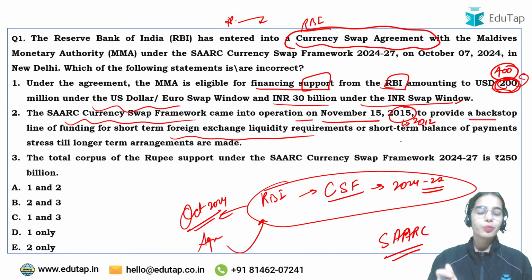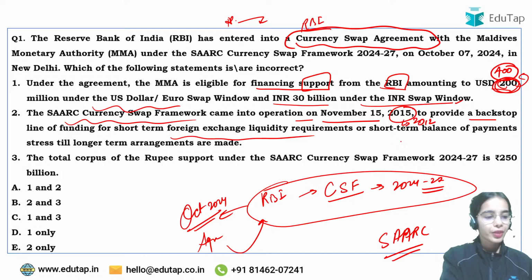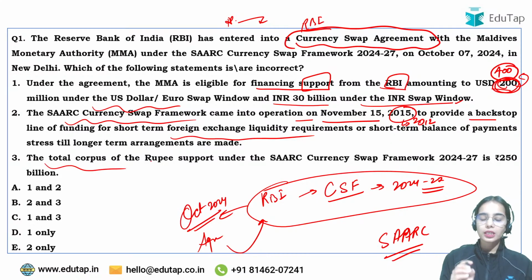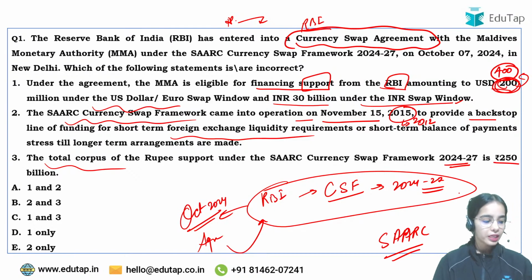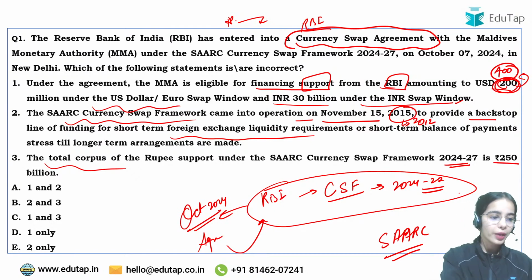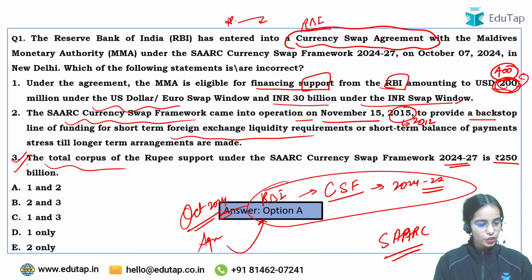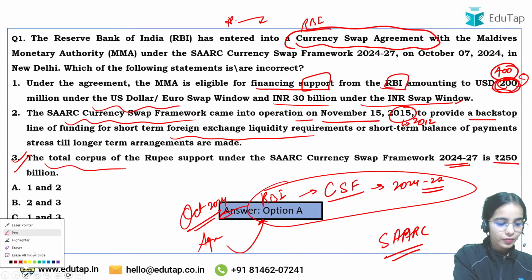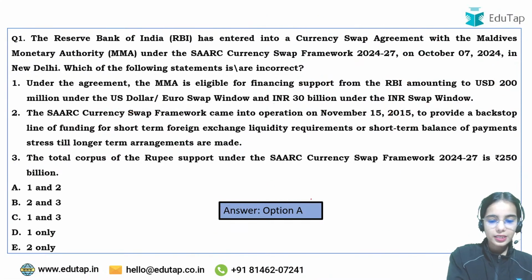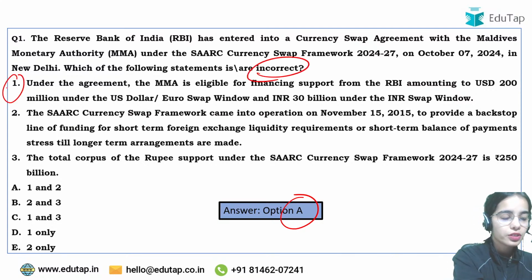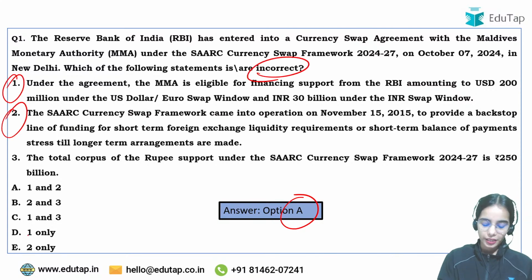This facility has been provided since 2012. The total corpus of the rupee support under the SAARC currency swap framework for 2024-27 is 250 billion rupees. That is correct. Only the third one is correct, so the incorrect statements are the first and the second, and the right answer is A.